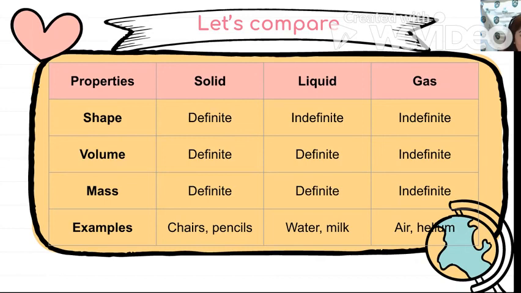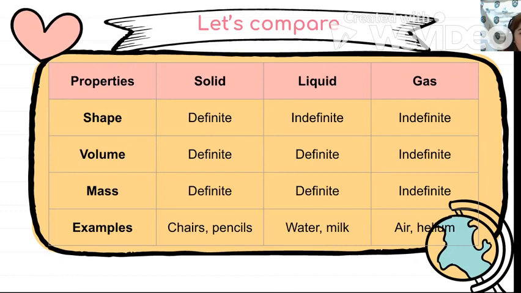Solid has definite volume, liquid has definite volume, and gas has indefinite volume. Solid has definite mass. Liquid has definite mass. Gas has indefinite mass.